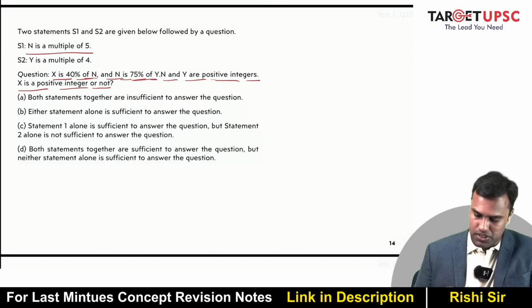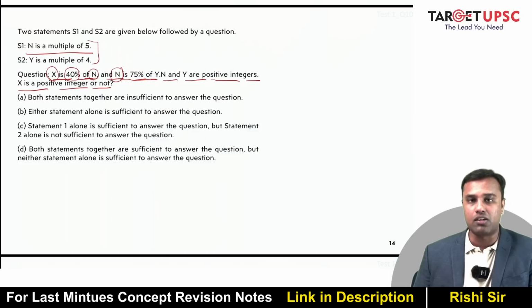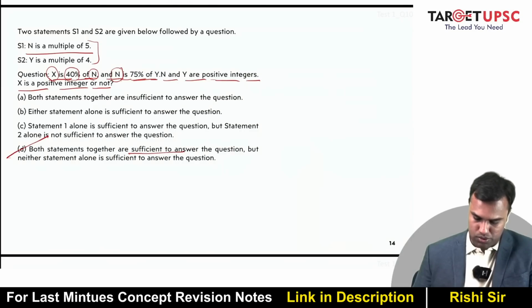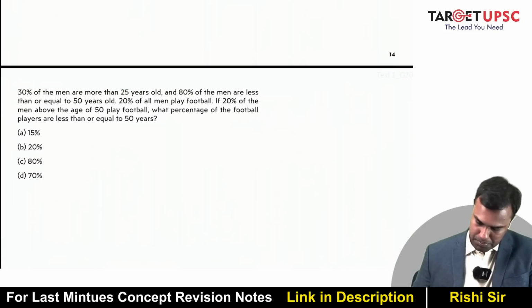And n is 75% of y. Now y is a multiple of 4, so that means n is an integer. And if n is a multiple of 5 and is 75% of y, that means n is also an integer, for which 40% can be taken out. So can I say x has to be an integer as well? Without even solving, you can understand that x is an integer. So I used both the statements together to arrive at my conclusion. Both statements together are sufficient to answer. So D is the answer in that case. Okay.